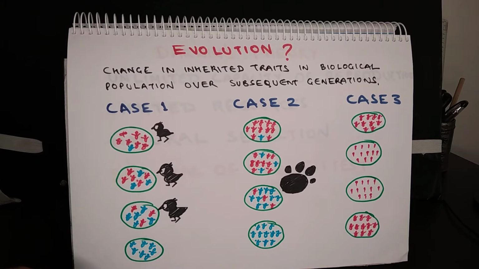That is how most of the traits get inherited. If some of the traits result in survival benefits, or maybe because of some accident, that is called genetic drift, new species can evolve. But in case there is no change in genotype, as in case 3, no new species will evolve.